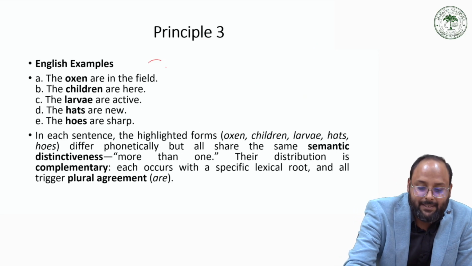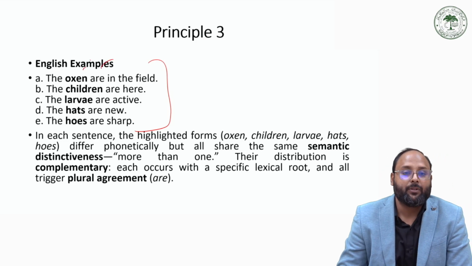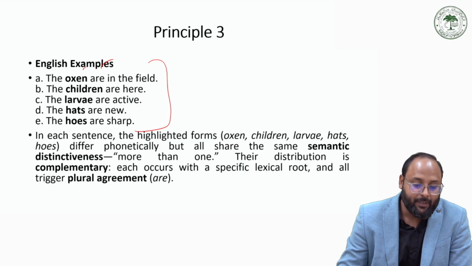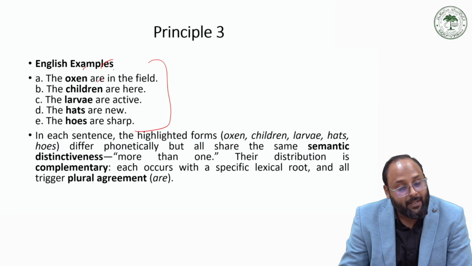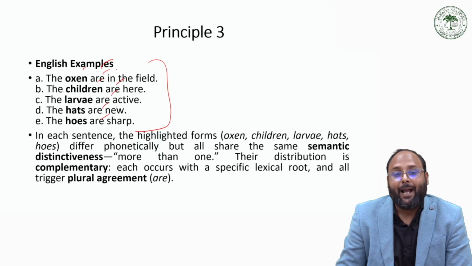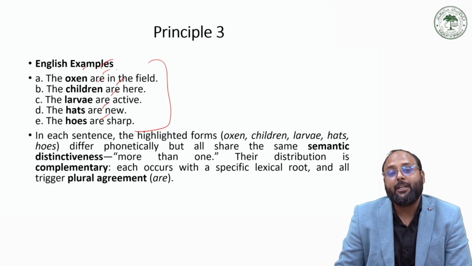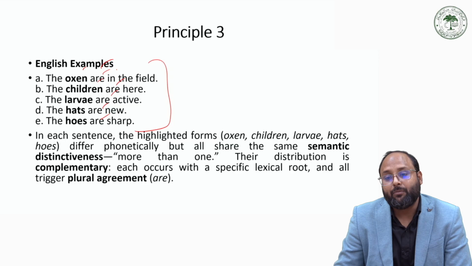By examples we can understand they are plural: the oxen are in the field, children are here, larvae are active, heads are open, hose are sharp. By the agreement we can understand they are plural, and on that basis we define them as the same morpheme, the one plural morpheme.